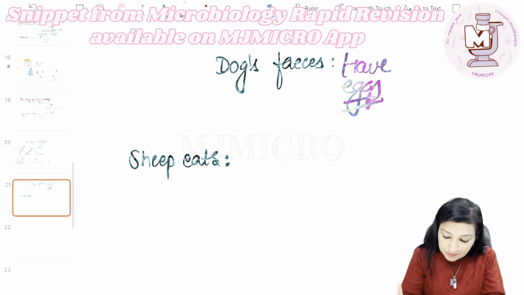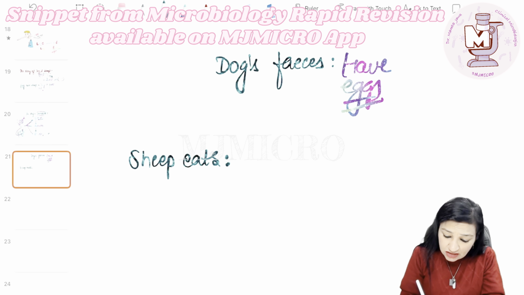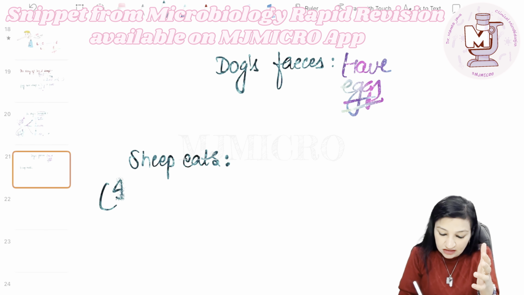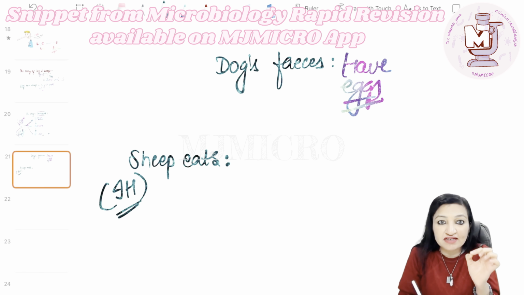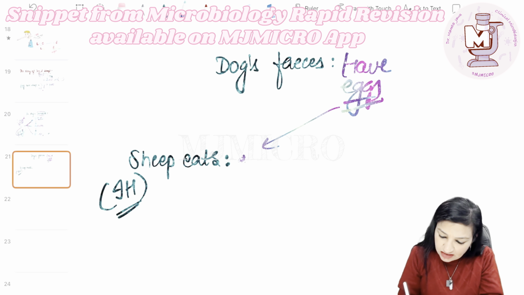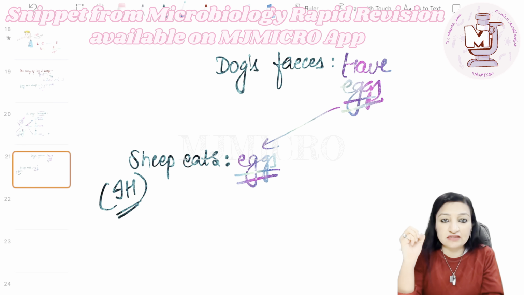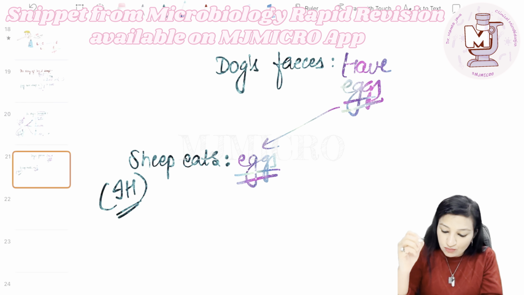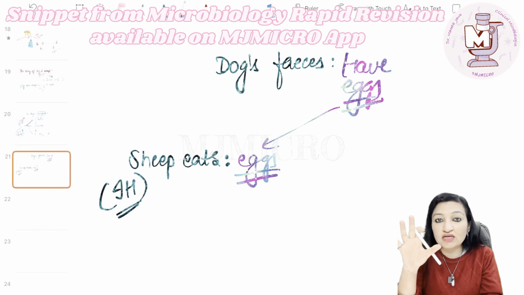So imagine the sheep, let's take another sheep, and there is another innocent sheep. Innocent meaning this sheep is not yet infected with the parasite. Now this innocent sheep eats the eggs. ये वाले eggs ये ingest कर लेती है, right? So the mode of infection for the intermediate host is ingestion, and the infective form is the egg.